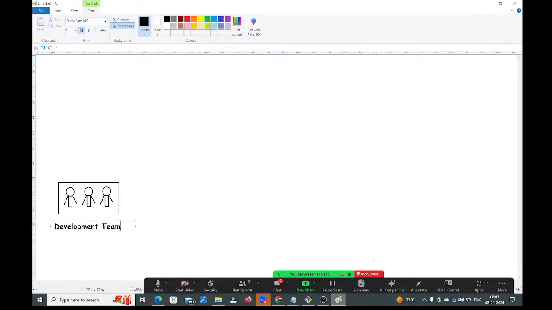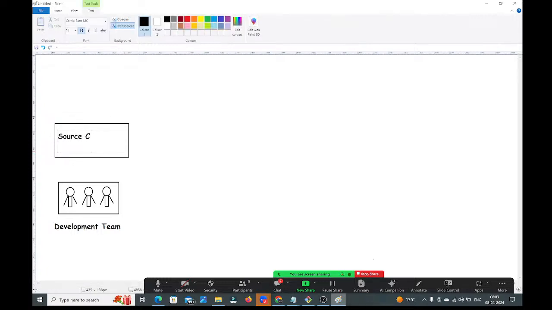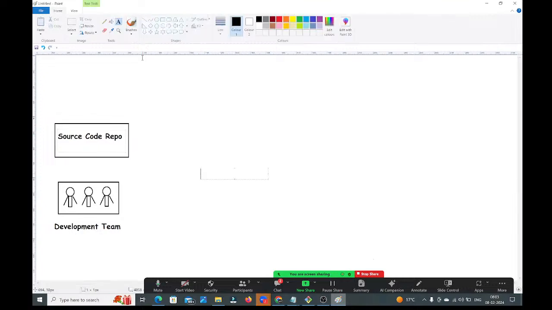Development team, guys. Once development is completed, what will they do next? They will upload the code into the source code repository. Assume this is my source code repository. So who will upload the code into the source code repository? Developers will upload the code. All the developers' code should be uploaded into the source code repository.